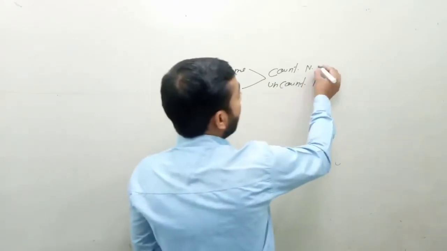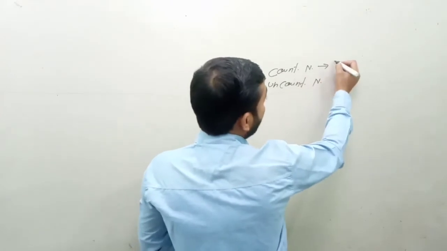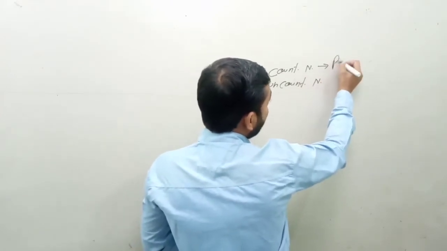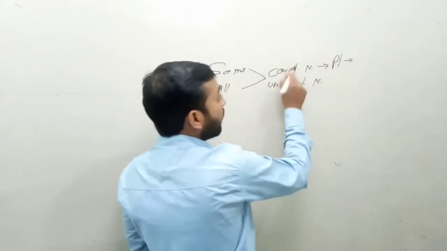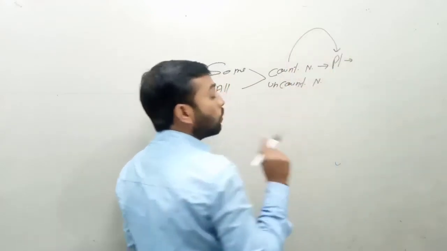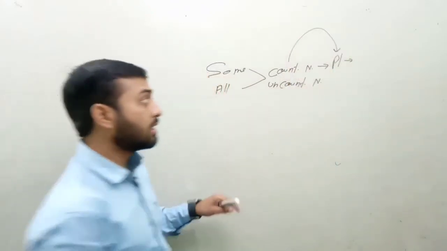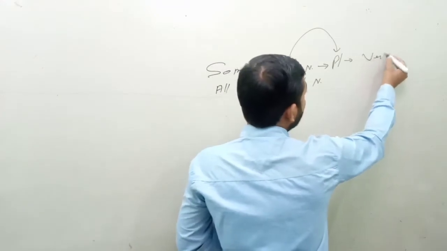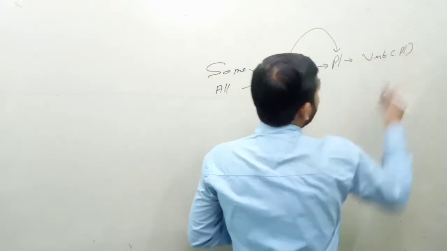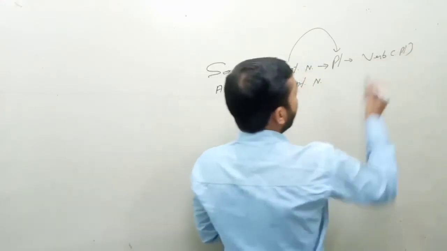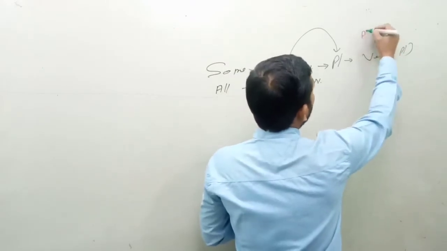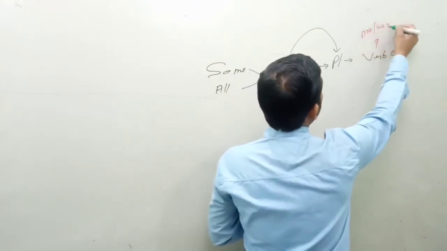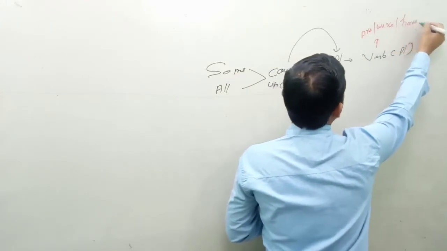So after a countable noun you have to use always plural sense. Countable noun will always come in plural sense, and the verb is also plural. You know the plural verbs, like are and were and have.